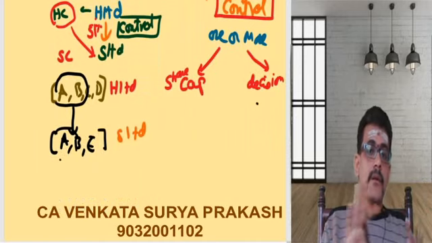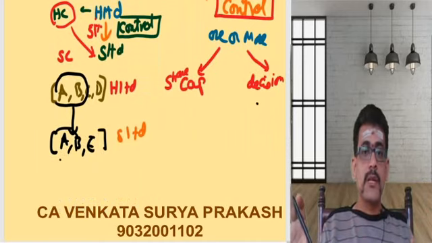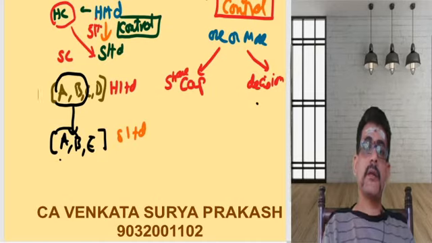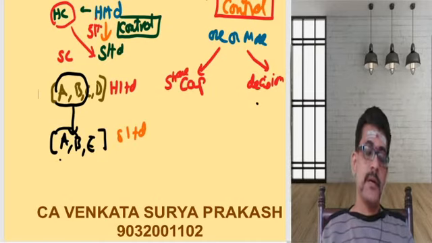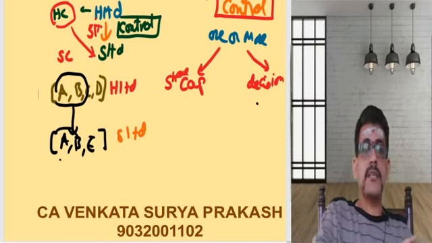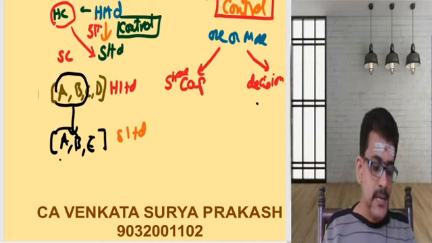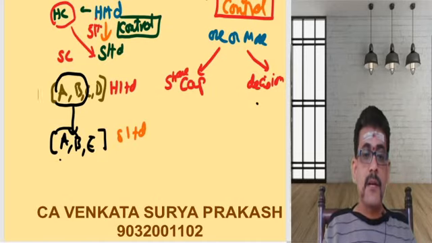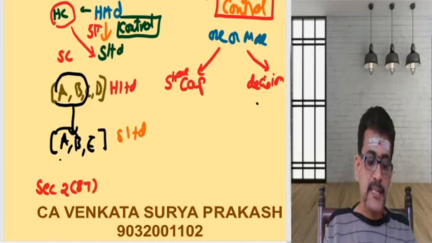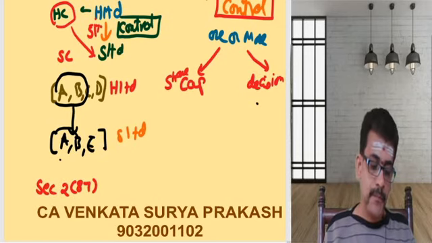Any company, if it is holding more than at least 51% of the capital in you, you will be called a subsidiary company. If the other company's board of directors, the majority of them, are controlling your company's decisions, you will be called a subsidiary company. Now, for that, we need to take a reference of section 2 subsection 87 of Companies Act 2013.